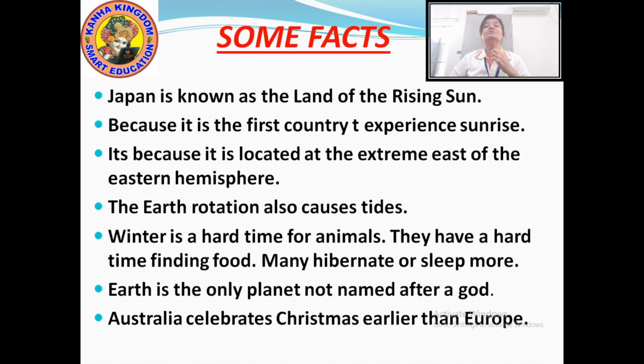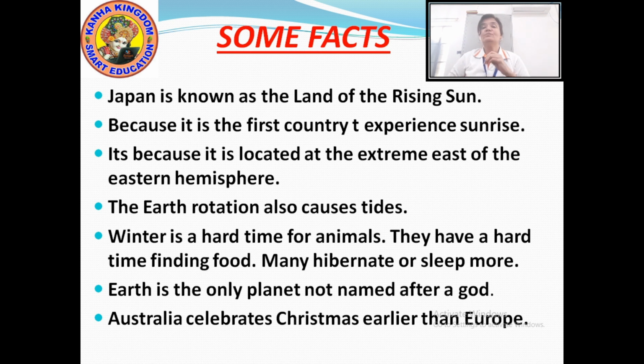Hibernate means to spend the time in winter in a dormant place. Dormant place means a place where you feel comfortable. So most of the animals hide themselves in such a place in winter, where they feel warm. It is a hard time for them because they cannot go out in the cold climate to search for food.